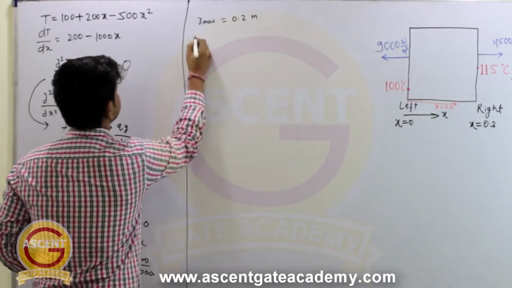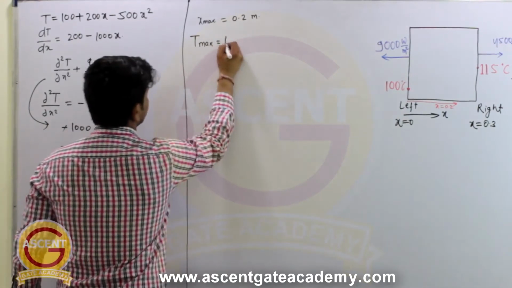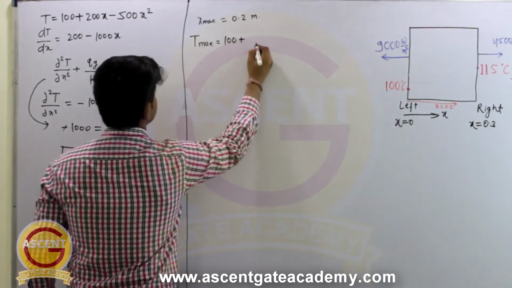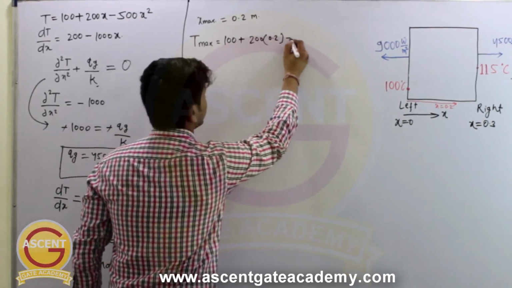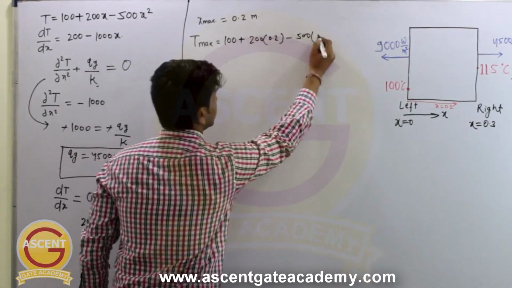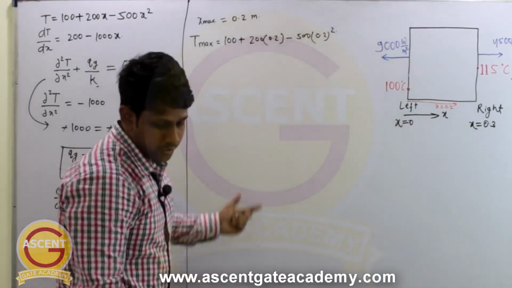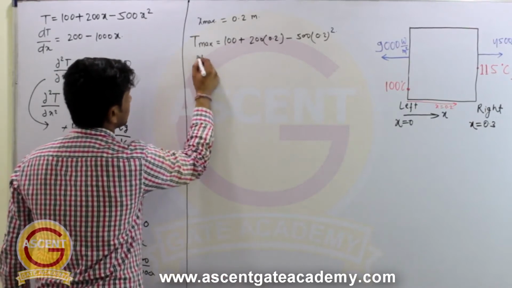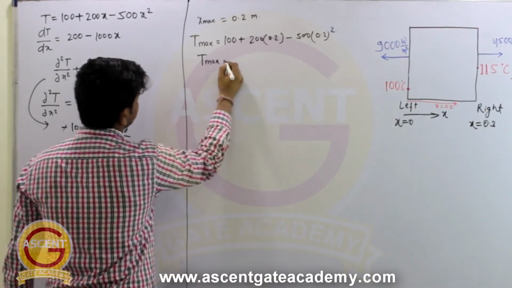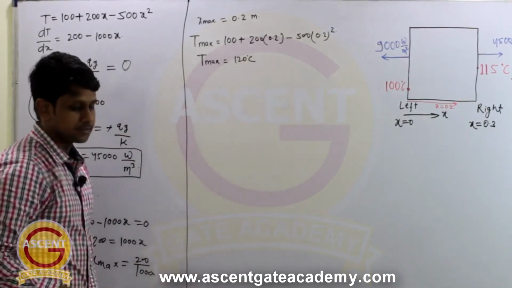So let's do that. T max will be 100 plus 200 into 0.2 minus 500 into 0.2 square. And when you do that, you will get the answer as 120 degrees Celsius. So this maximum temperature is 120 degrees Celsius.